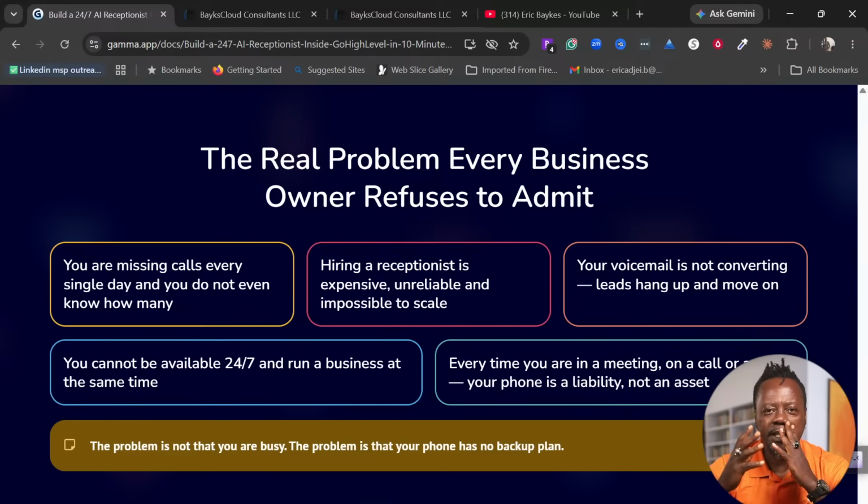And voicemail is also a thing of the past. I will never leave a voicemail on a business that I haven't done any business with. Most often than not, they never call back anyway. So why should I leave a voicemail? People who really need your service right now, if you send them to voicemail, there's a likelihood that 9 out of 10 are not going to leave a message. They just go back to their Google search and call the next business. So you cannot rely on voicemails.